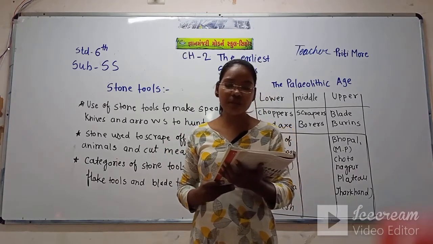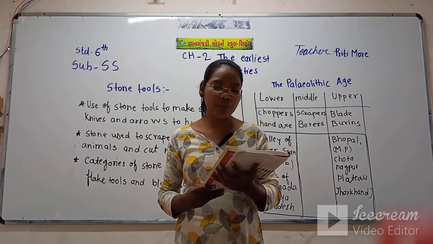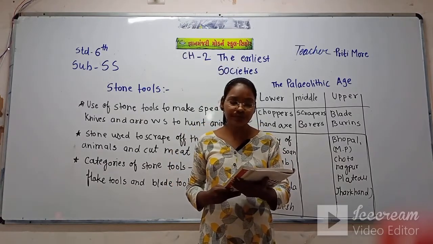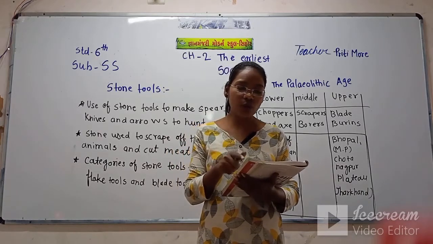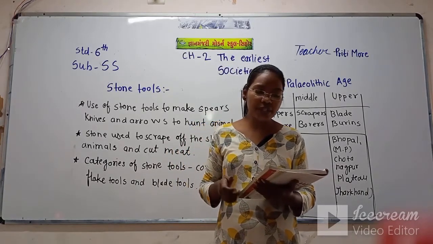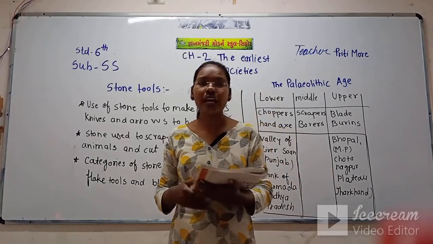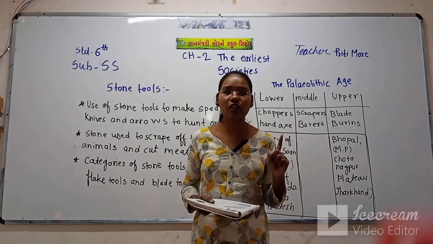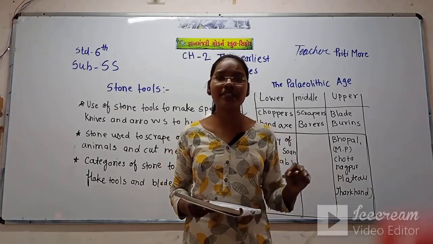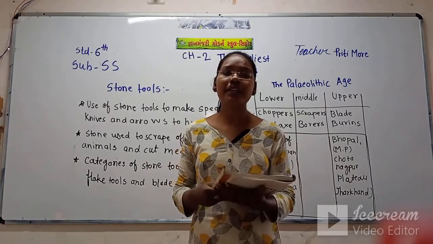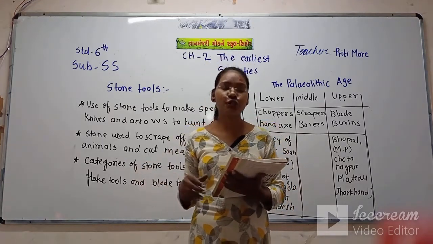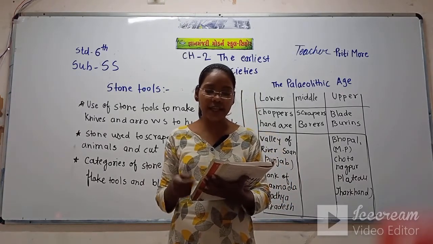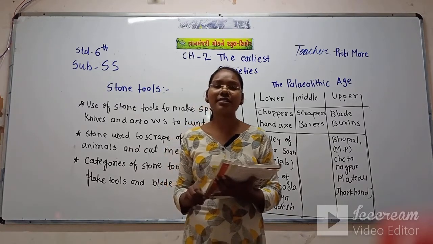This includes clubs, scrapers, choppers, hand axes, bows and arrows. Archaeologists have found the scrapers, clubs, choppers, hand axes, bows and arrows. With the help of all these objects, archaeologists have reconstructed the history. That means the ancient people made different tools from stone. With the help of these remaining things, they reconstructed the history